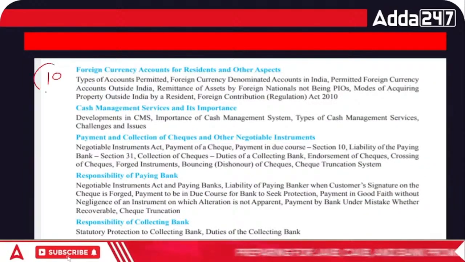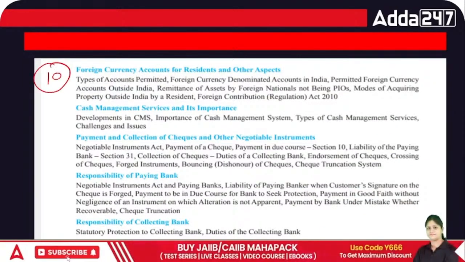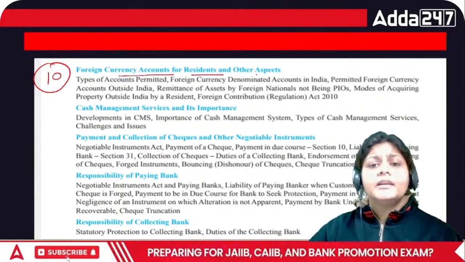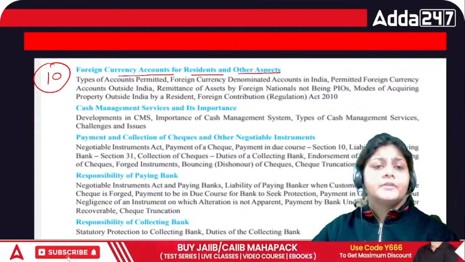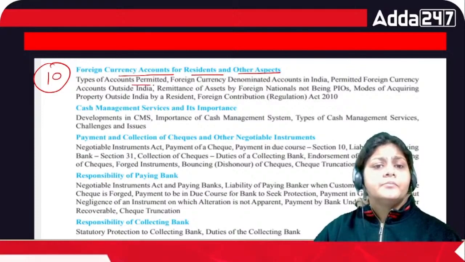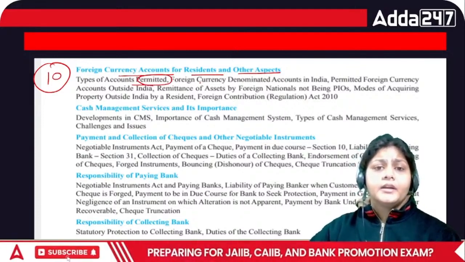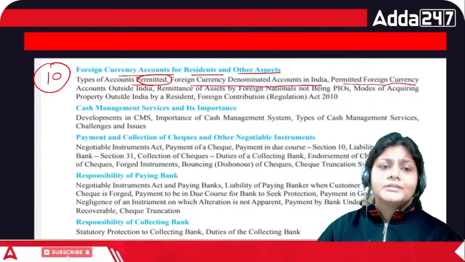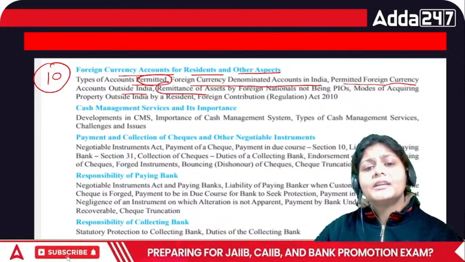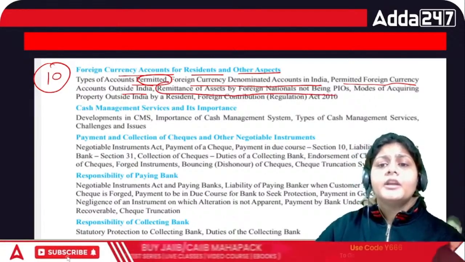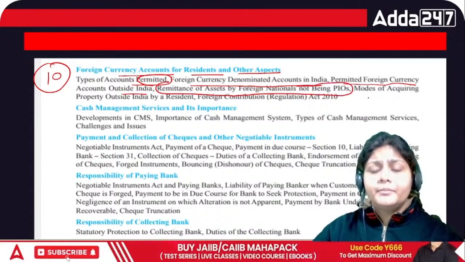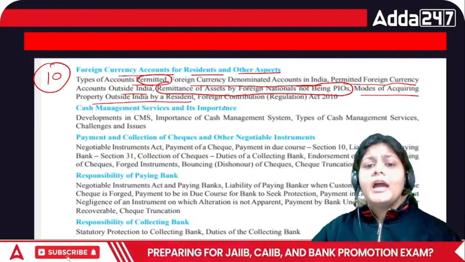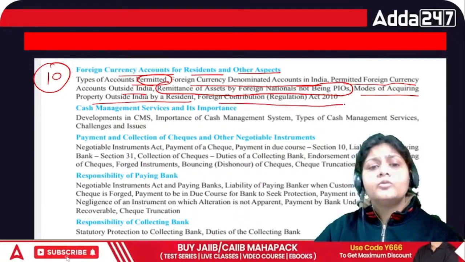Then chapter number 10 is all about foreign currency, right? Foreign currency accounts for residents and other aspects. So in this chapter we are going to cover the types of accounts permitted in the case of NRI, and foreign currency denominated accounts in India, permitted foreign currency accounts outside India, and what is the remittance facility available for assets by foreign nationals who are not PIO. Modes of acquiring property outside India by a resident, and what is the Foreign Contribution Act 2010.